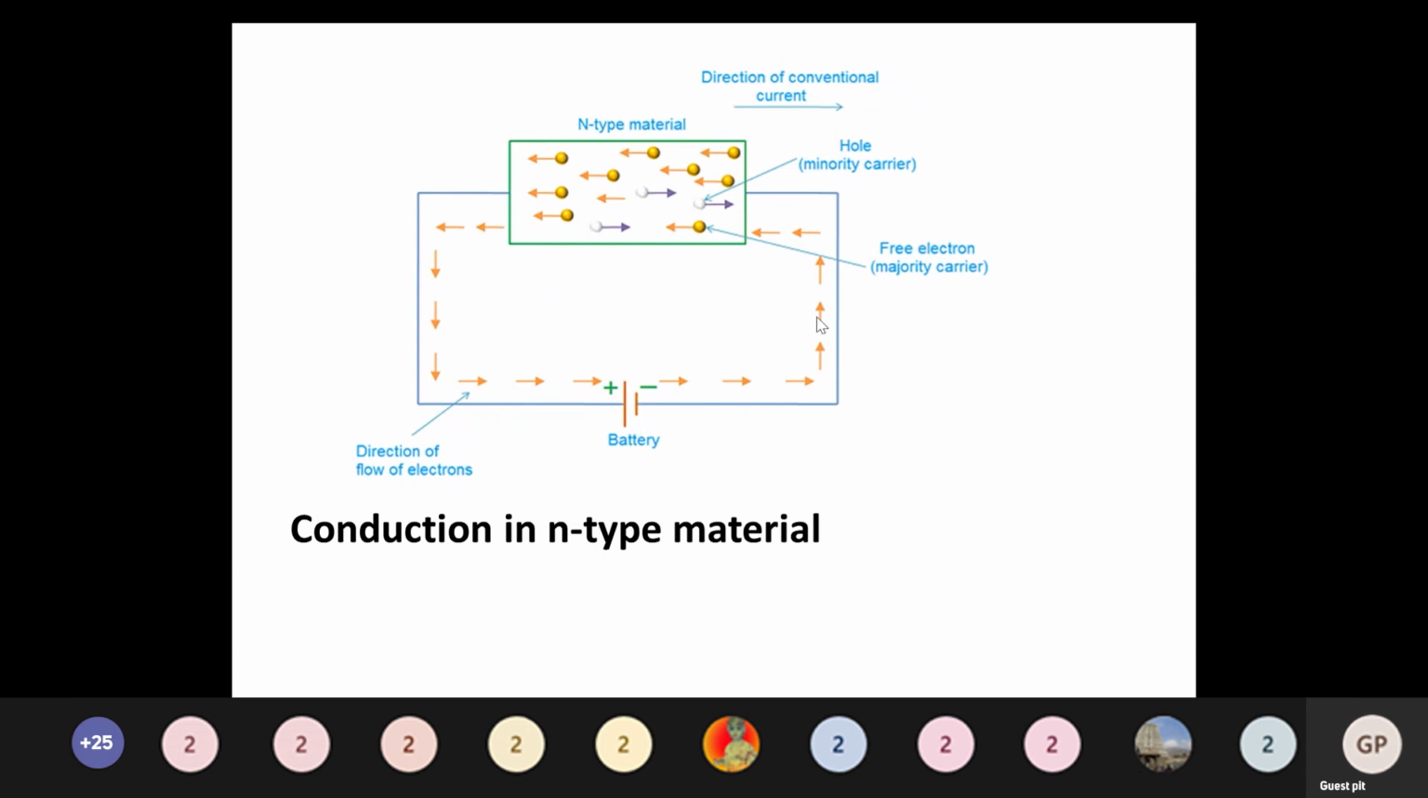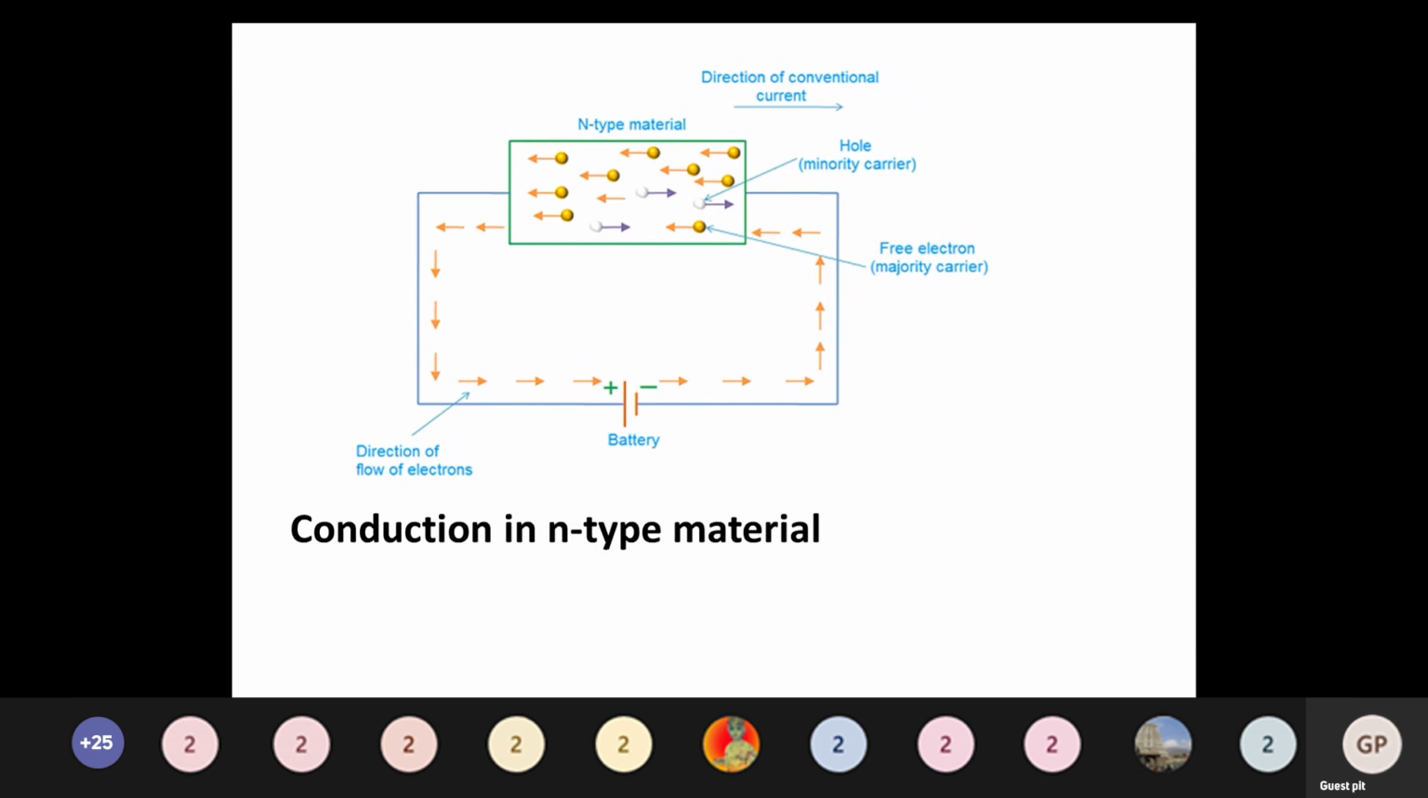So minus is connected with the other end, and the other end consists of the holes. The holes are attracted by the negative terminal. So what will happen? Current it will create. Current flow just opposite to the electron flow will be there. That is called the conventional current.